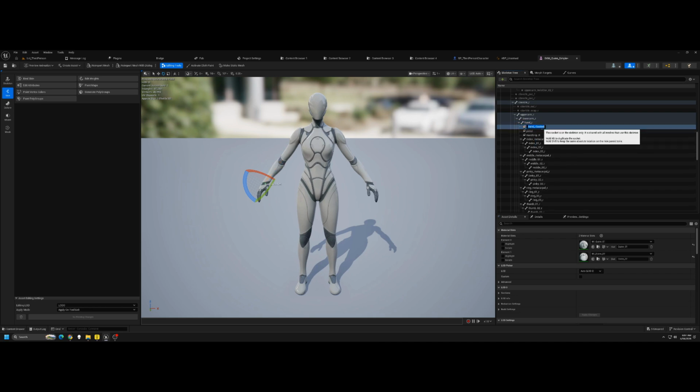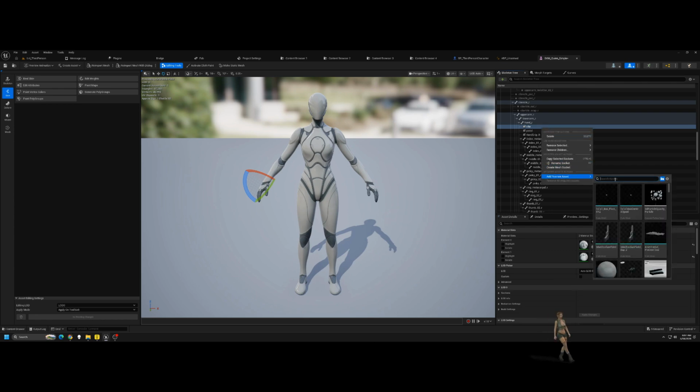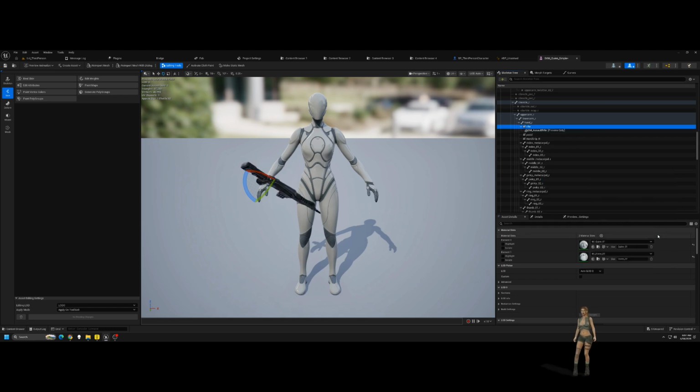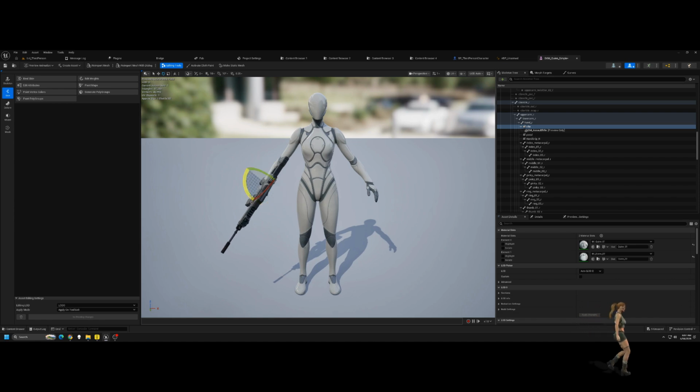We need to tell our character skeleton how to physically hold the rifle. Open your character skeleton, go to the right-hand bone, and add a new socket. Give it a distinct name like Rifle. Right-click it, add your assault rifle static mesh as a preview mesh, and carefully adjust the rotation and position so the character grips it properly with both hands. Remember the exact name of this socket for later.